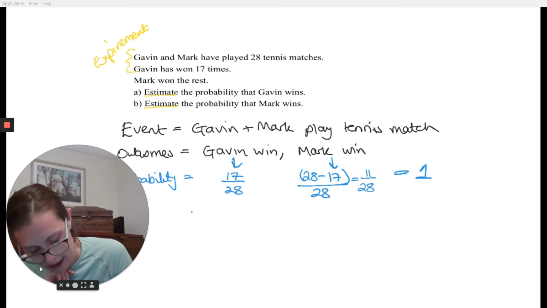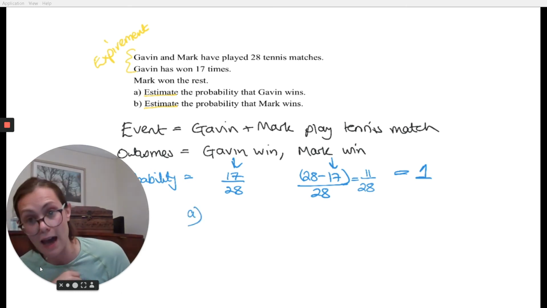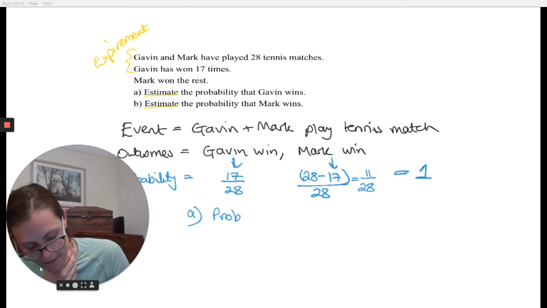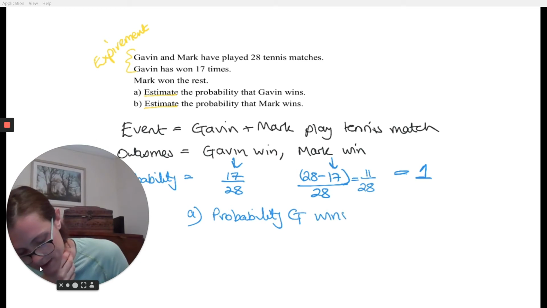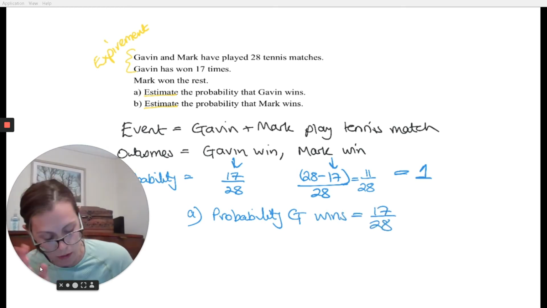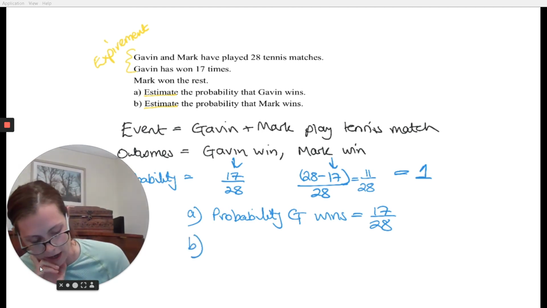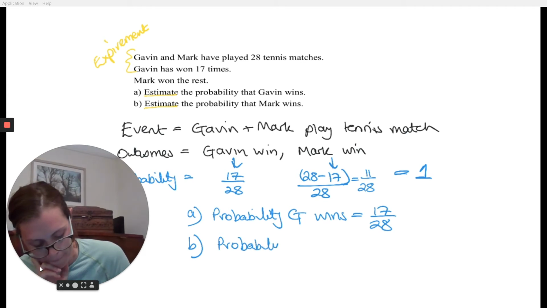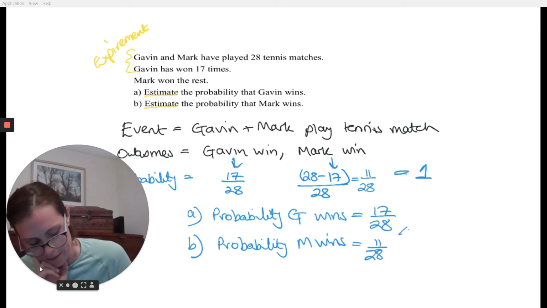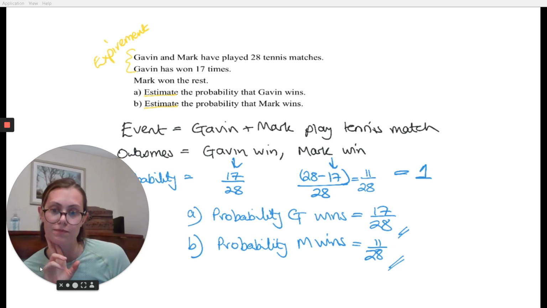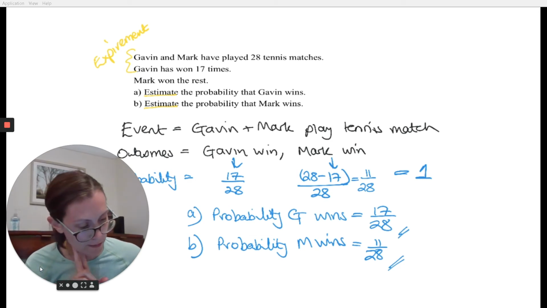So for part A, if I have to estimate the probability that Gavin wins, I'm going to put G wins, is 17 over 28. And I don't know it for 100% sure, but using my experiment, I would say 17 over 28. And the probability that Mark wins would be the remaining 11 over 28. So that's how I'd calculate those two. Now, time for you to have a go.